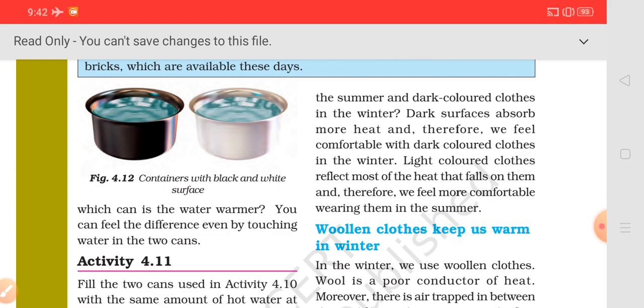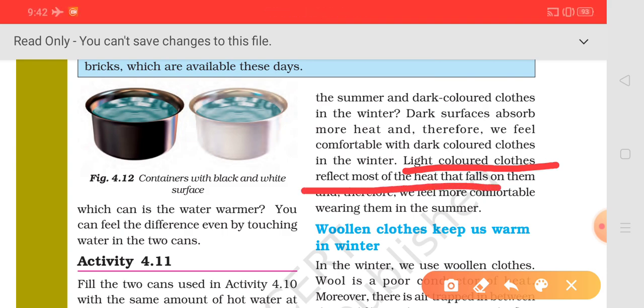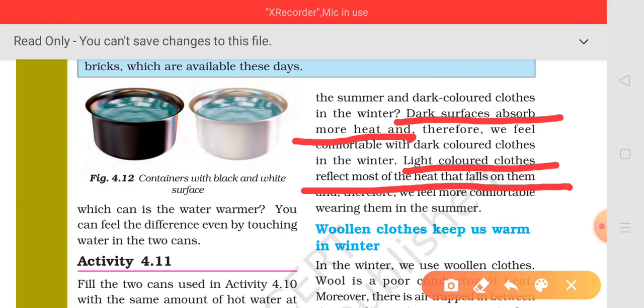So I hope you all can give this answer: we wear light color clothes in summers because light color reflects most of the heat, and we feel cooler and comfortable. And we wear dark color clothes in winters because dark color absorbs more heat and keeps us warm. That's why we prefer dark color clothes in winter, right?